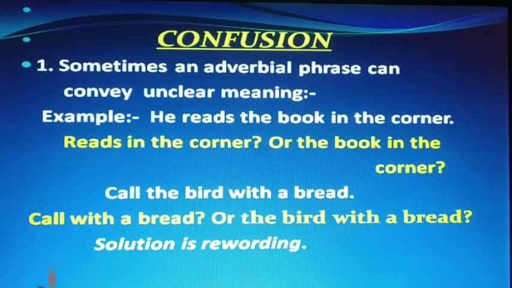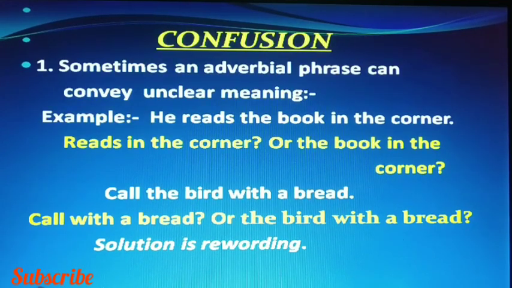When you mean that he reads in the corner, then you have to write, he goes to the corner to read the book. In the second one, if he wants to allure the bird with the help of a bread, then you have to write, take a bread to call the bird.